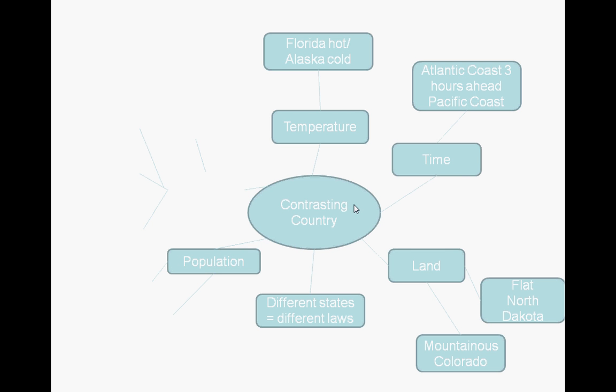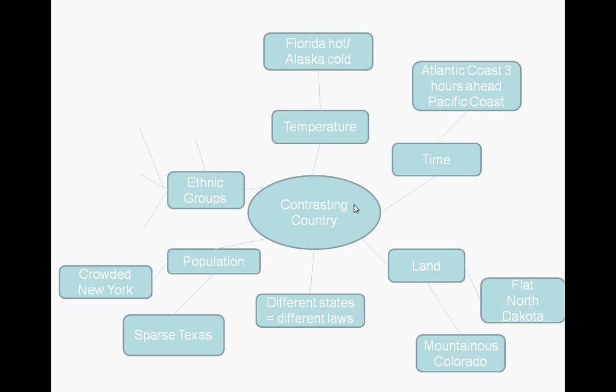The population changes, the type of population, or the spread of population, should I say. In Texas it's very sparse, that means there's a big area of land and people don't live very close by, so to speak, compared to somewhere like New York, which is a small area of land and a lot of people live on it very, very close to each other. It's very crowded.